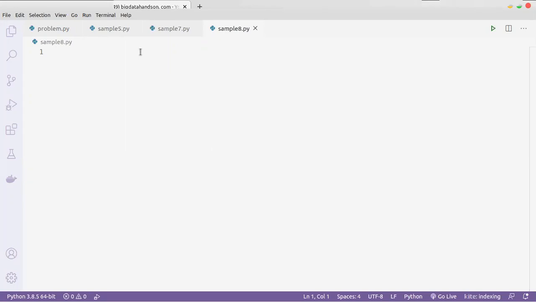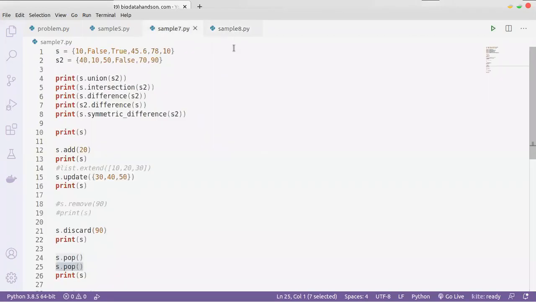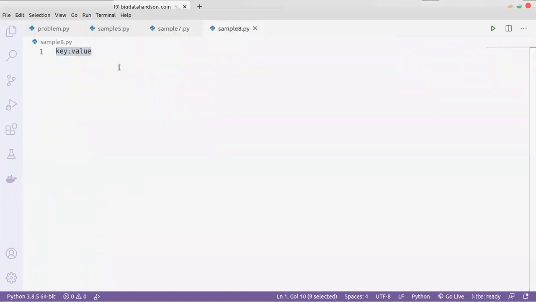So a dictionary is a structure which combines a key and a value. It will have key and value instead of an index. We don't have the indexing concept in set, but we have indexing in dictionary in the form of a key. The key is the index of the value.